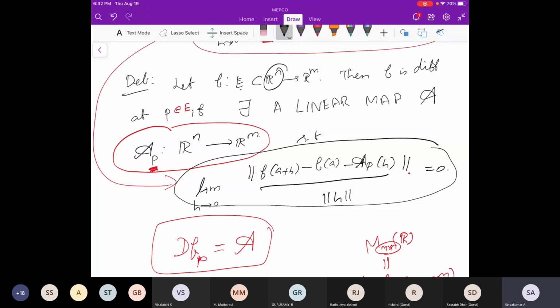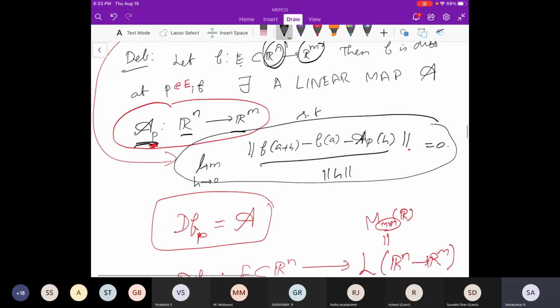Let me just recall the definition. A function f from some subset E of Rn to Rm is differentiable at a point P in E if there exists a linear transformation A_P at that point P, which is from Rn to Rm, where Rn comes from the domain and Rm from the codomain. Then we can apply this limit.